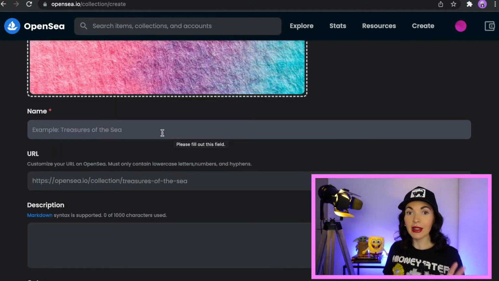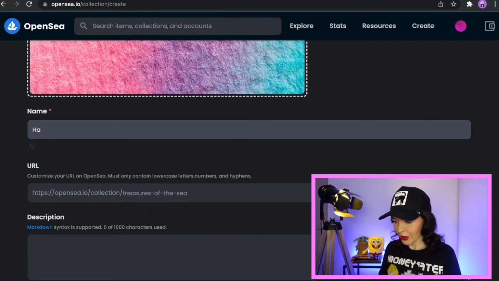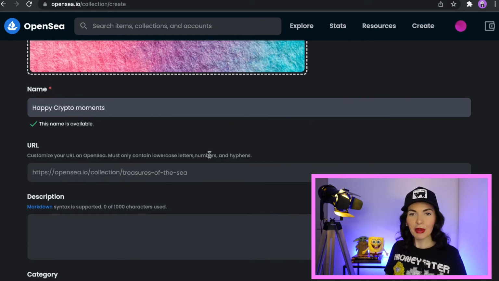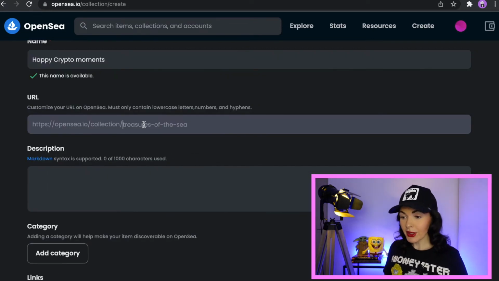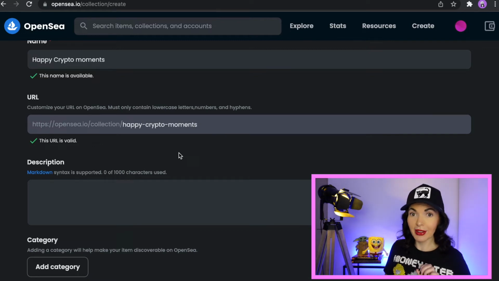Now let's create a name for our NFT collection. For example, Happy Crypto Moments. This name is available. Awesome. Let's create collection Happy Crypto Moments. Why not? Now let's create a customized URL. For example, Happy Crypto Moments. We have our URL link ready.